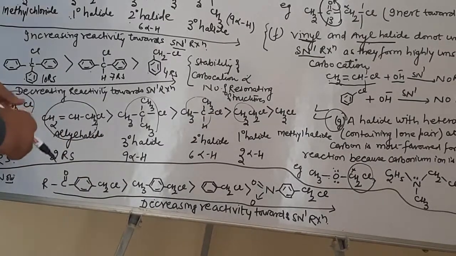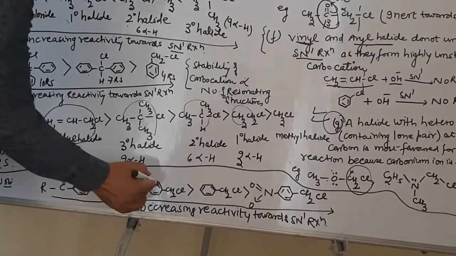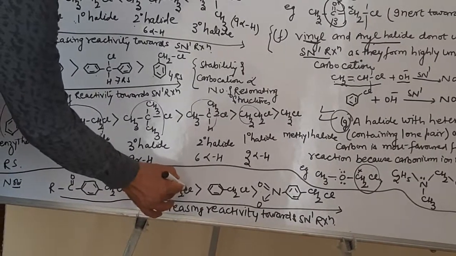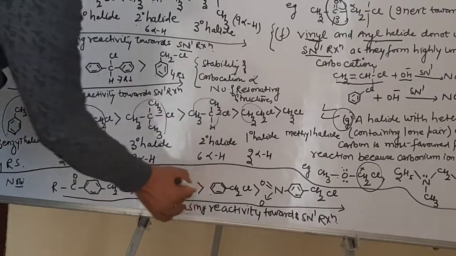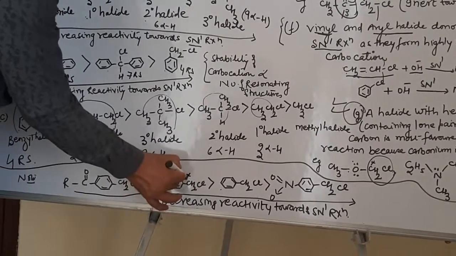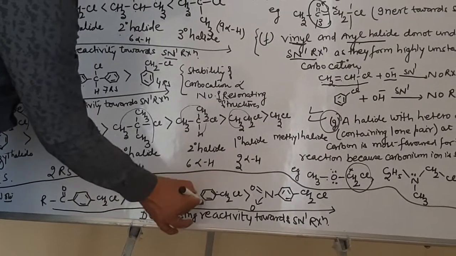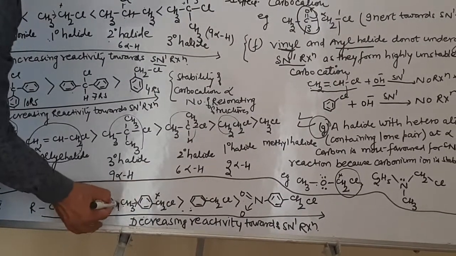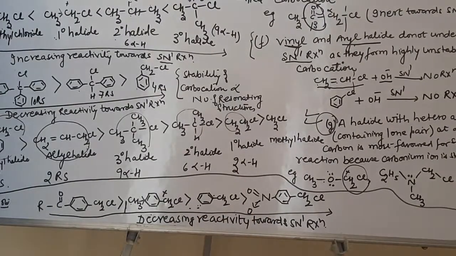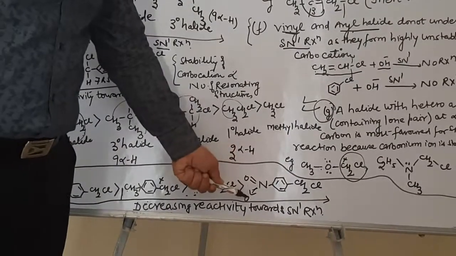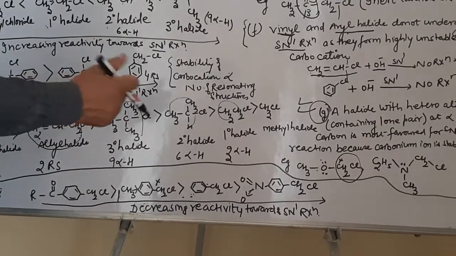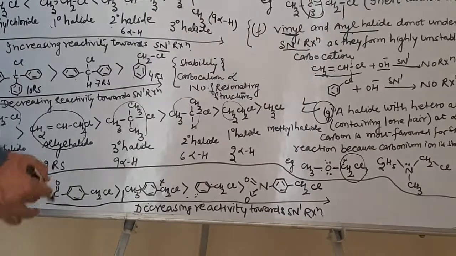Just see in this case over here, if you consider this compound, CH3, benzene ring, and then CH2, and then Cl. This will be most favored as compared to this. Reason being, over here it will show plus I effect and will stabilize the carbocation, as compared to this, which was only having 4 resonating structures. Here there is plus I effect and resonance, here only resonance, and here an electron withdrawing group is present. When an electron withdrawing group is present, there will be minus I effect, and it will decrease the rate of the SN1 reaction.